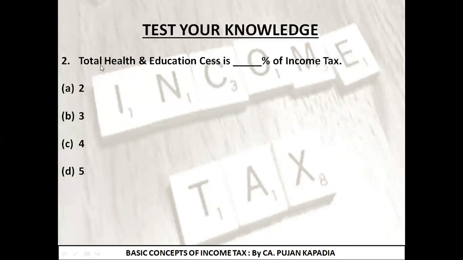Second question is, total health and education cess is dash percent of income tax. We have just learned that whenever I am supposed to pay income tax, I need to calculate 4% of that particular amount as my cess. As a result of which correct answer is option C, 4.